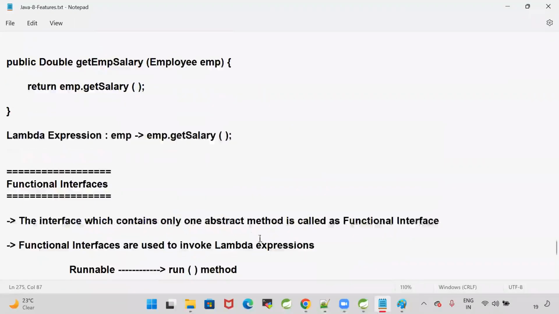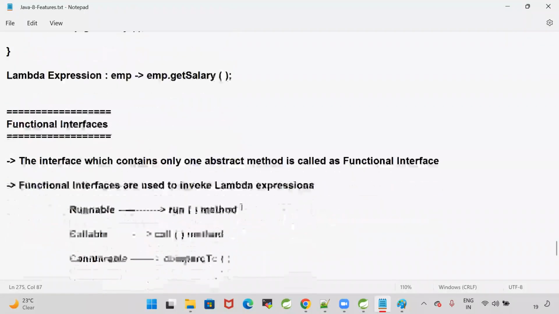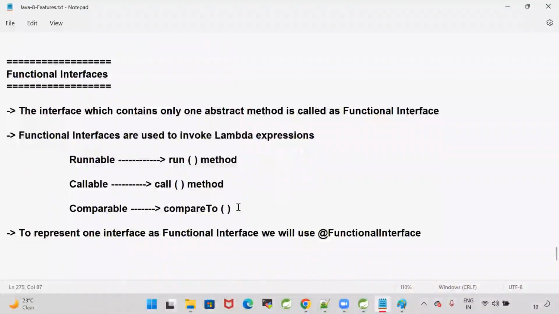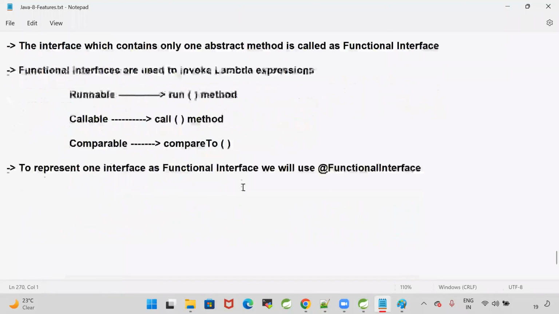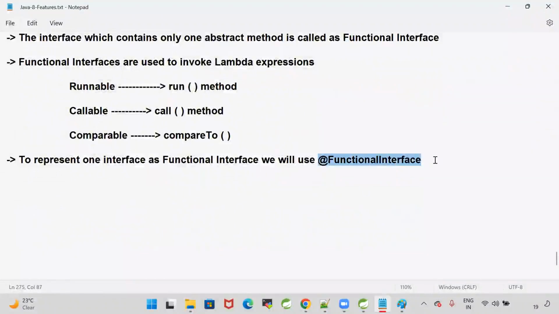So lambda expression means what? No name, no return type, no modifier. Lambdas are used to achieve functional programming. When we write a lambda expression in the program, then to call that lambda, we are going to use a functional interface. The interface which contains only one abstract method is called a functional interface. How to represent our interface as a functional interface? To represent our interface as a functional interface, we are going to use the @FunctionalInterface annotation.